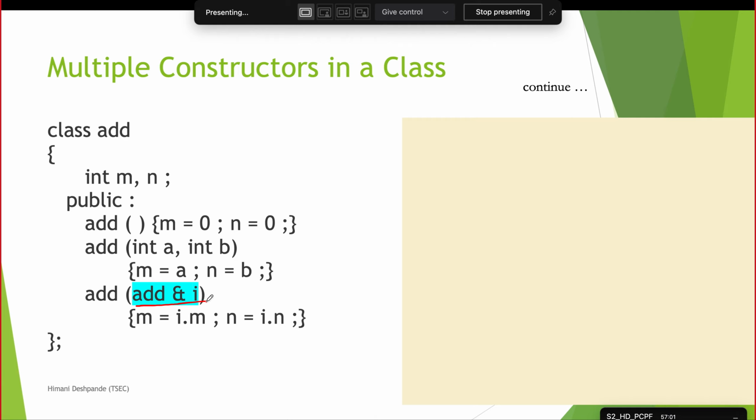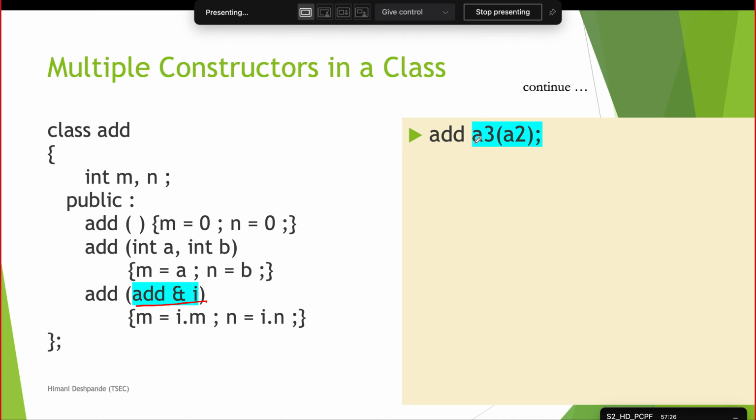We are not going to reinitialize the height for Ronit. We'll pass the object of Pranav to the object of Ronit using the copy constructor, because they both have exactly the same values for feet and inches. So this is where the copy constructor comes into the picture.